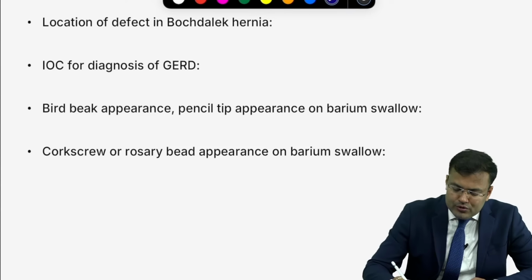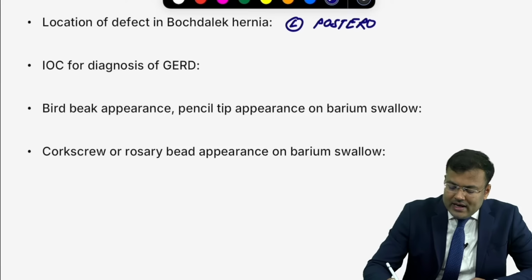Next, what is the location of defect in Bochdalek hernia? It is left posterolateral. What is the location of defect in Morgagni hernia? Left anteromedial. So this is left posterolateral.